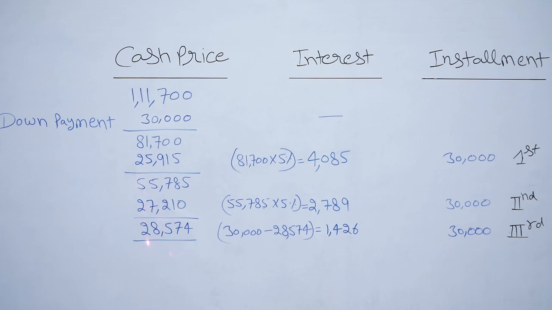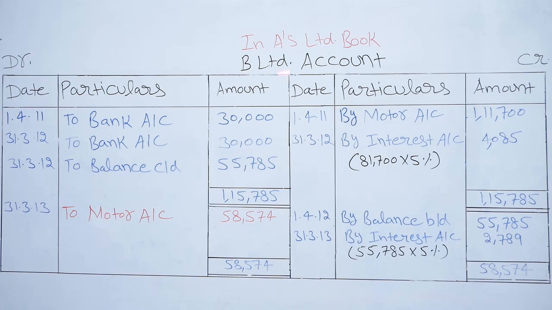Then after deducting we get 28,574. In the last installment we directly deduct 30,000 minus 28,574, then we get 1,426 as interest. In A Limited's books, B Limited account, hire seller, debit, credit, date, particulars, amount, date, particulars, amount.